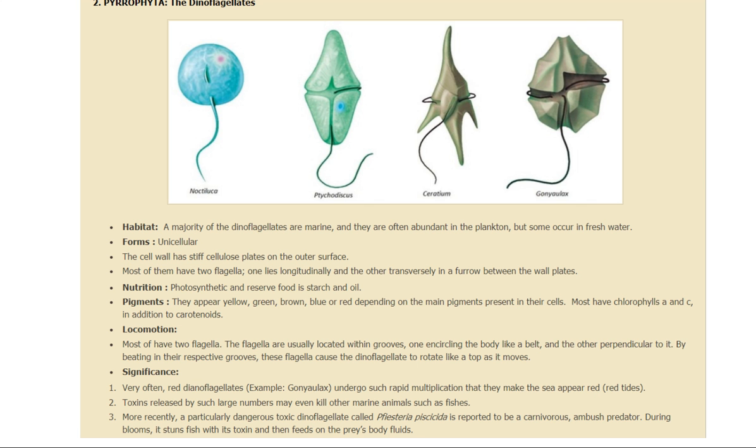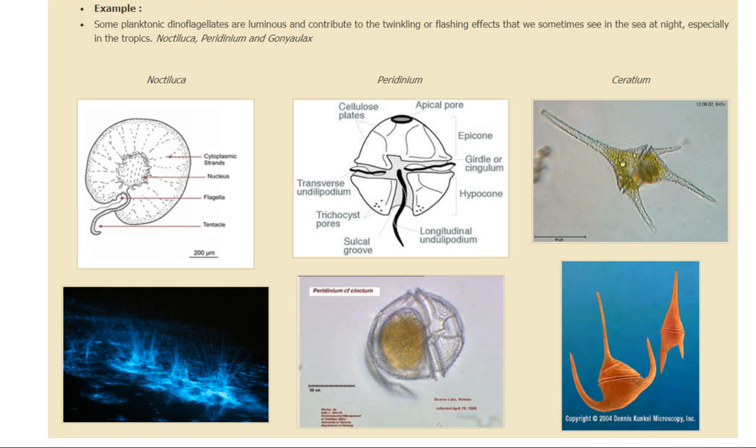The toxins which are released are in large number. They can kill marine organisms such as fishes. Most recently, a particularly dangerous toxic dinoflagellate, Pfiesteria piscicida, is reported to be a carnivorous ambush predator. Okay, so next are some examples which are given here.